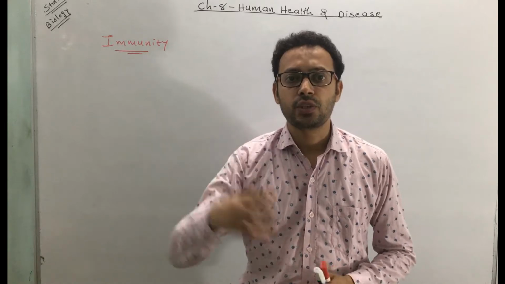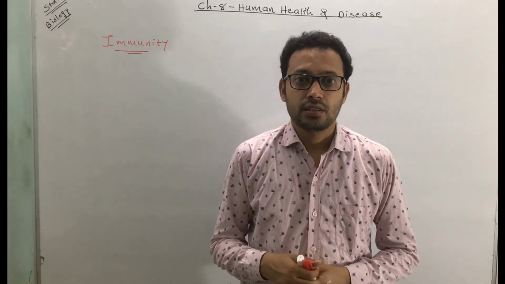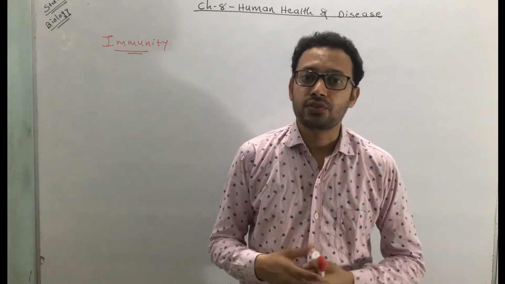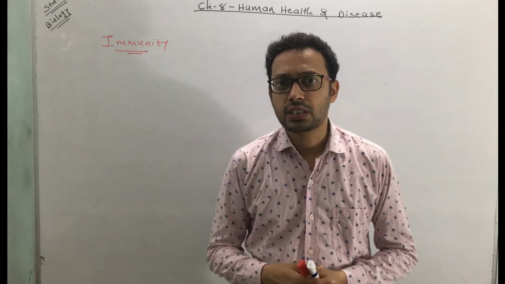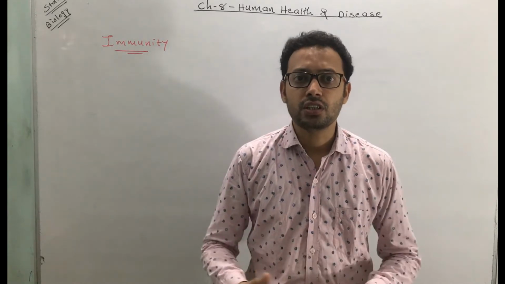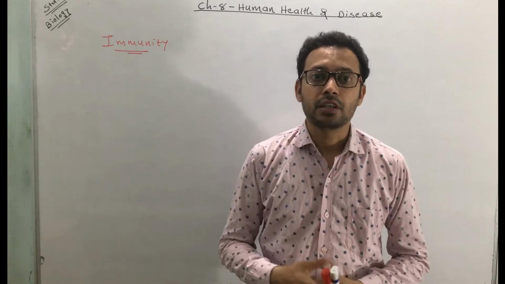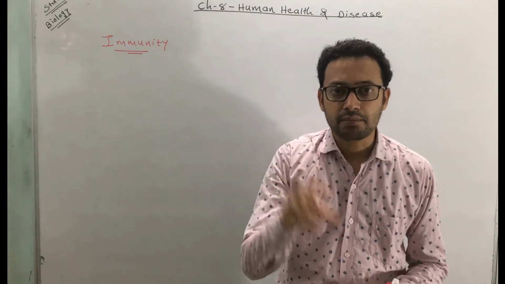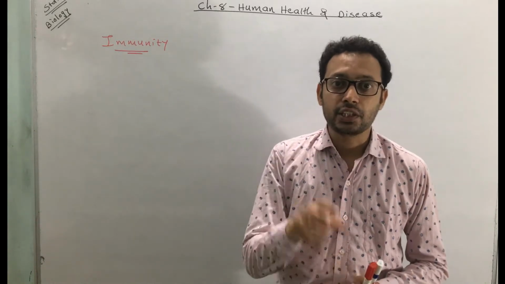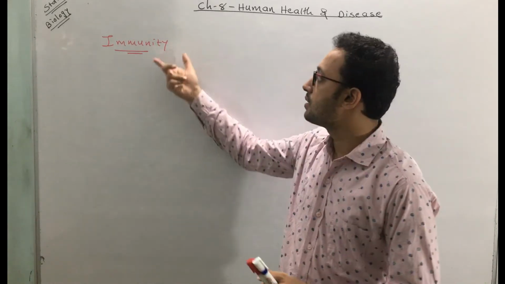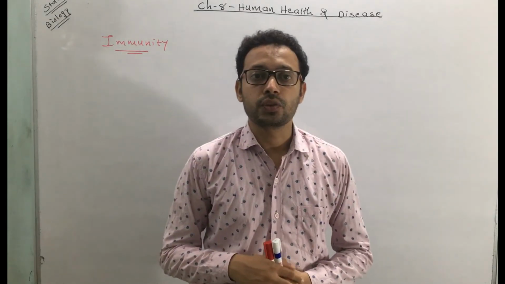Sometimes we also went to a pani puri wala and we ate this food, that is a street food, which you might have eaten. But every time you eat this street food, you do not fall under a disease. Why is this going to happen? Because there is something that is present in your body that is protecting you against a disease, and this is called as immunity.